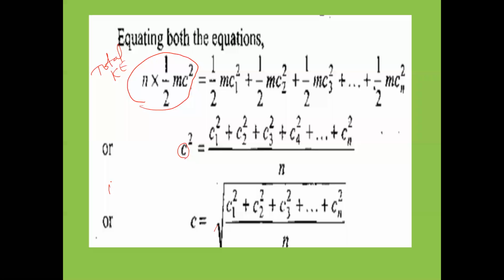So what is RMS full form here? Root mean square. That means root of mean of square of velocity. Okay, so C is equal to under root C1 square plus C2 square plus C3 square plus so on Cn square divided by n. So this is what now here? RMS velocity.